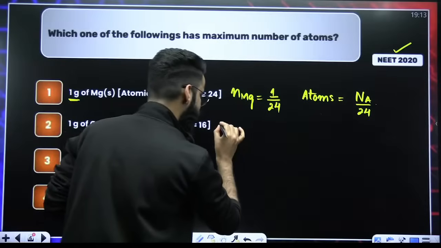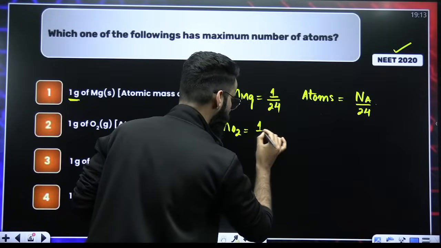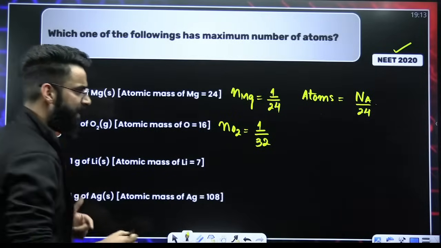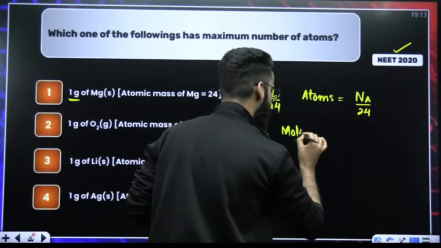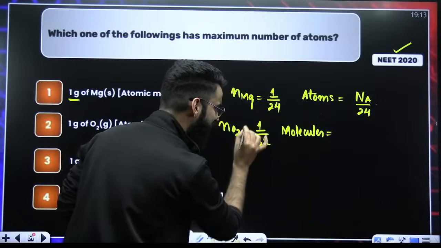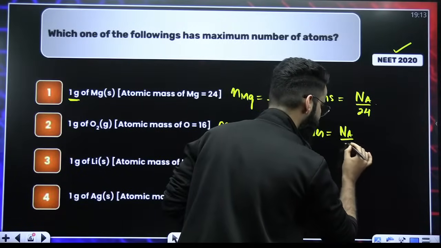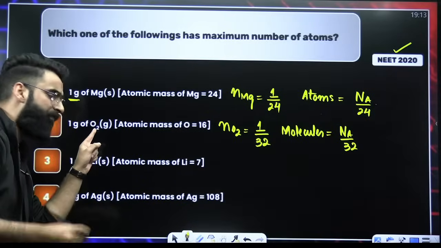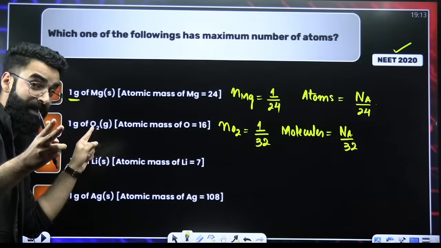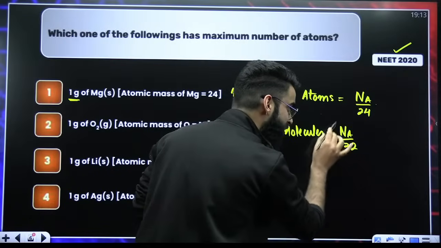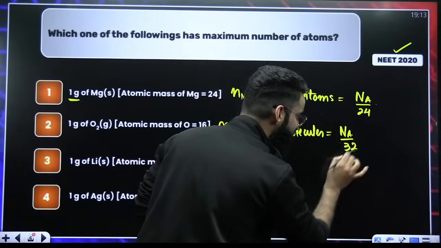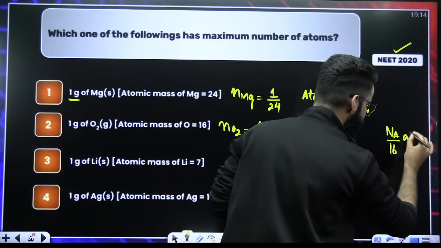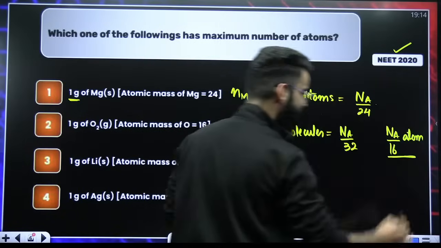Look at the second option, 1 gram of O2. Calculate the number of moles of O2. It is given mass of O2 divided by molar mass of O2, right? Now, my dear students, if I ask you how many molecules of O2 we have, I'll be multiplying the moles with the Avogadro's number. So it's Na divided by 32. Now, my dear students, how do we calculate atoms? You know already, in one molecule of O2, we have got 2 atoms. So in these many molecules of O2, we'll be having 2 multiplied by these many atoms. So it's going to be 2 multiplied by Na by 32. So it's going to be Na divided by 16 atoms in total. So these are the atoms which are present in the second option.